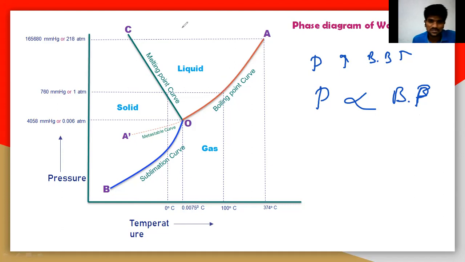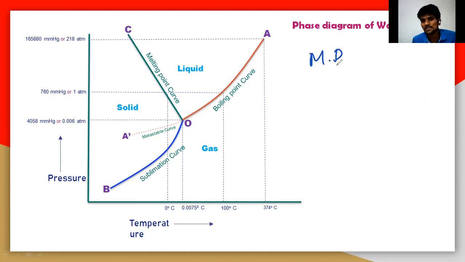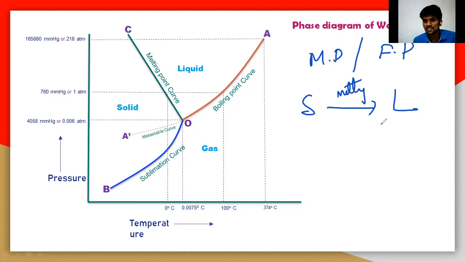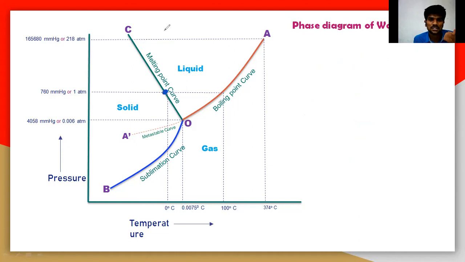And what is the melting point? The melting point and freezing point. Whenever a solid is converting into liquid, that is the melting point. And whenever a liquid is converting into solid, that is the freezing point. Generally they say it is the temperature at which melting or freezing will start, but that is not correct. Actually, it depends on pressure. So at what pressure? You can take this particular point. This point is called the freezing point of water or the melting point of water at 1 atmospheric pressure. That is very important here.